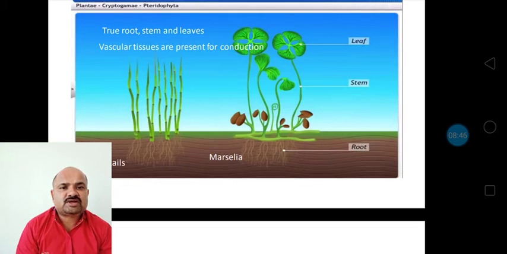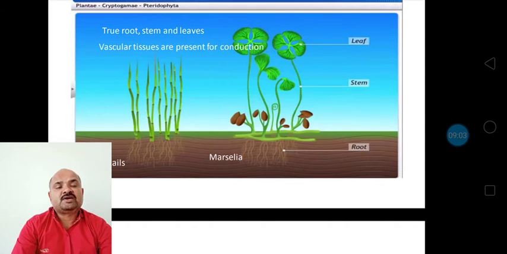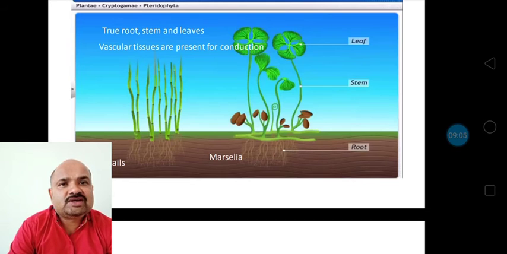But when organisms come to the terrestrial habitat, there is a requirement of conduction of water or food, because these two systems are different. Absorption of water is one system, and photosynthesis is another system. So here there is a requirement of conduction of water and food. Henceforth, whatever classes or groups of plants we are going to see, they will have a true root, stem and leaves, as well as vascular tissues for conduction of water and food.